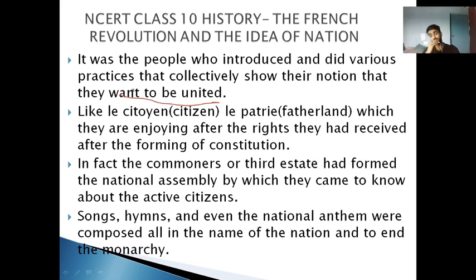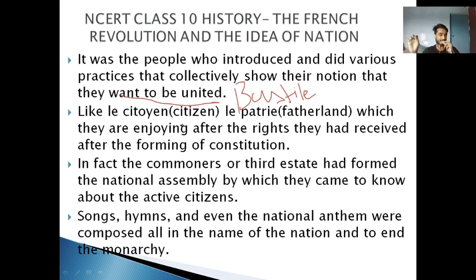They fought together, they realized together, and it was the people who came forward, destroyed and ultimately collapsed the prison fortress. I hope you remember the name. The name is Bastille Fort, right? So when did all these things become possible? They became possible when the people introduced, that is, to make a nation, to frame a constitution, and to end any kind of monarchy.